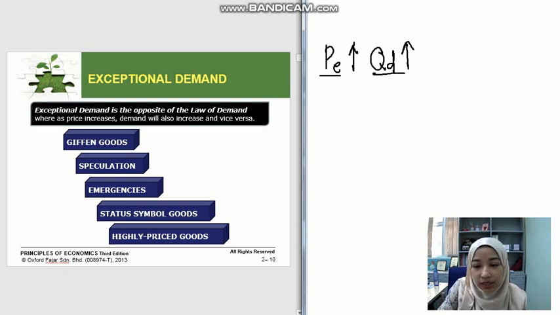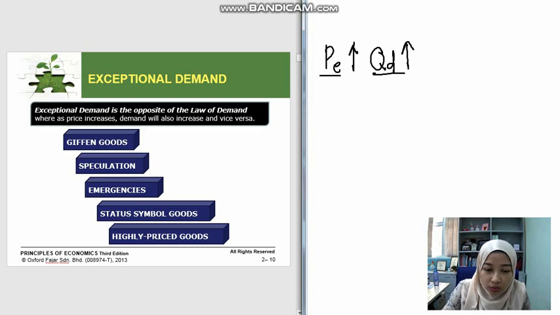The next one is emergencies, a situation in which you have certain emergencies, like a natural disaster in your area, and you cannot go out of your place to buy basic necessities. If you have access to the product in your place, even though the price is expensive, especially for basic necessities, let's say the price of food increases, you still need to buy them because of the emergency situation.